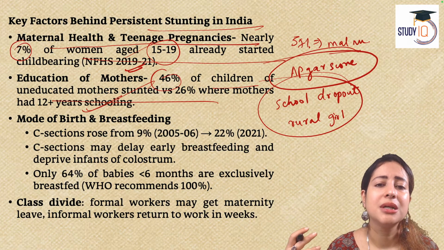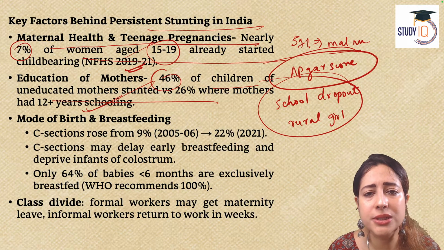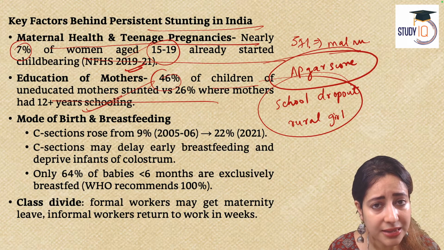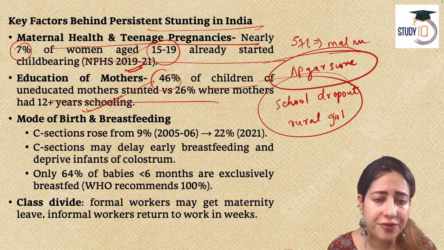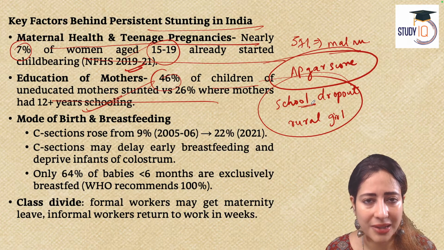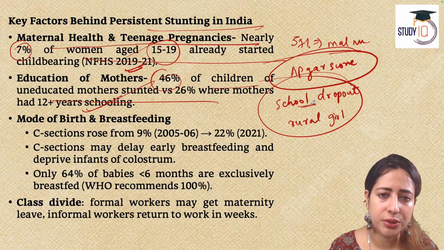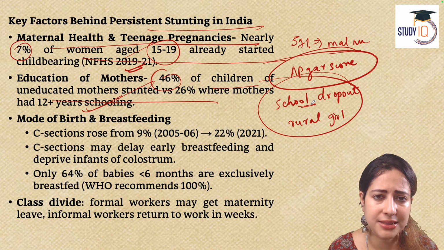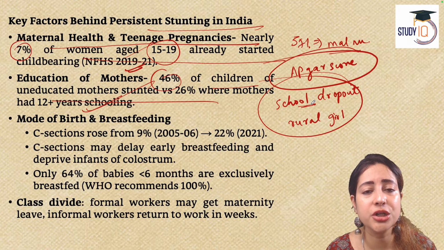Sometimes religious, cultural taboos come in the picture. The result is that young girls are very high when it comes to school dropout. These girls then get married early. The children born to them again do not receive adequate supplement, adequate vaccine.